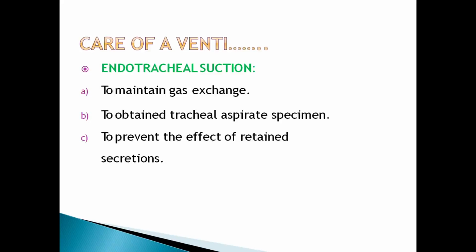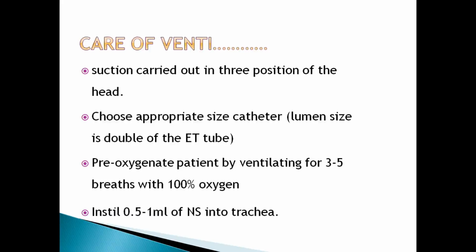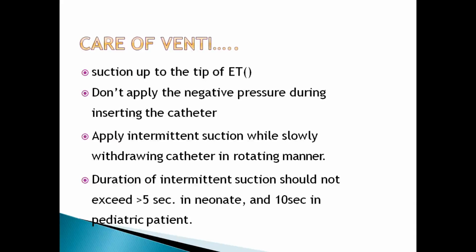Endotracheal suction is done to maintain gas exchange, to obtain tracheal aspirate specimens, and to prevent the effect of retained secretions. Suction is carried out in 3 positions of the head. Choose an appropriate size catheter, pre-oxygenate the patient, and instill 0.5 to 1 ml of normal saline into the trachea. Suction up to the tip of the ET tube. Don't apply negative pressure while inserting. Apply intermittent suction while slowly withdrawing the catheter in a rotating manner. Duration of intermittent suction should be not more than 5 seconds.